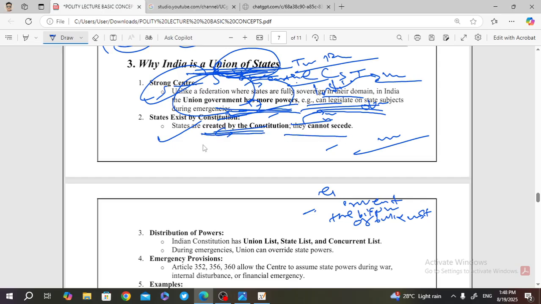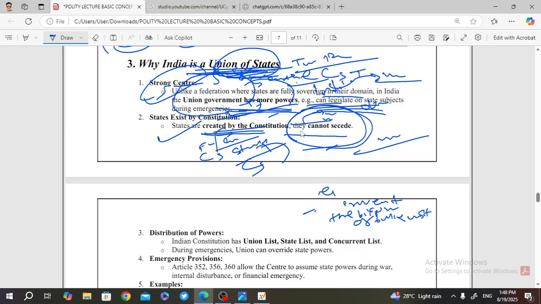In the case of confederation, the states have a loose alliance and they can leave at any time. But we made a rigid system so that the states cannot secede from the union. Did you get my point or not? In case of federation, the states are sovereign, so they can be out at any time. In case of confederation, there is a loose alliance and the states are sovereign, so they can leave the alliance at any time.